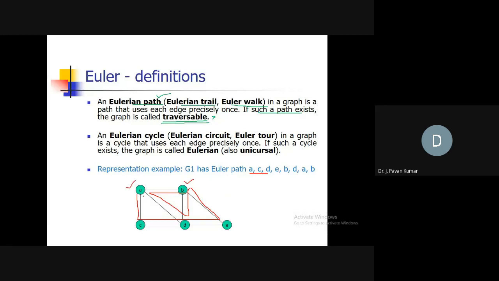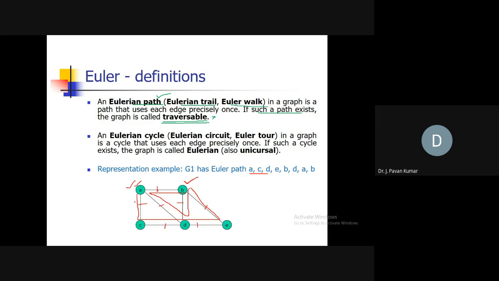So is it covering every edge? It is covering this, this, this, then. So every edge is covered by this particular path. So can we consider it as an Eulerian path? Yes. An Eulerian path passes through every edge exactly once, and we start at one vertex and end at some other vertex. Such a thing we call an Eulerian path.